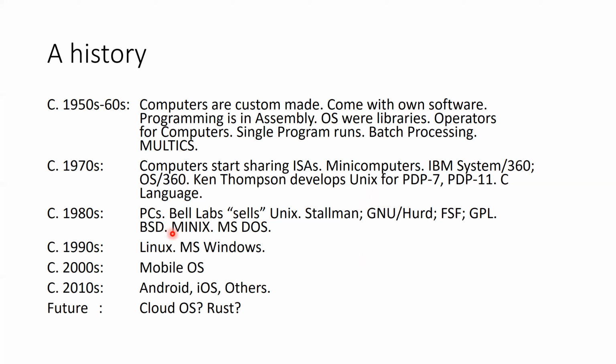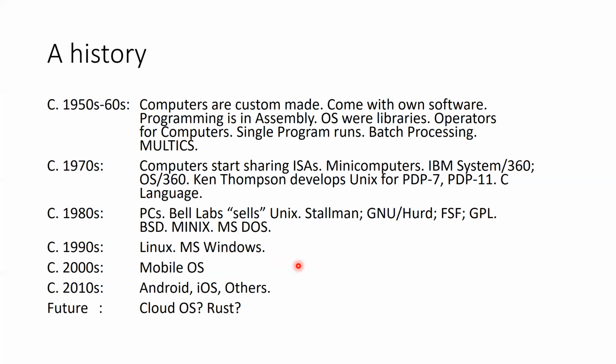So Minix was another operating system written by Andrew Tanenbaum, who was a professor at a university in the Netherlands, I think, and he was also teaching an operating systems course. So he wrote Minix, an operating system for teaching purposes. In the 90s, as I said, Linux was born. And Microsoft also upgraded their MS-DOS operating system to a graphical operating system, which today we know as Windows. So this was the evolution of operating systems in the 90s.